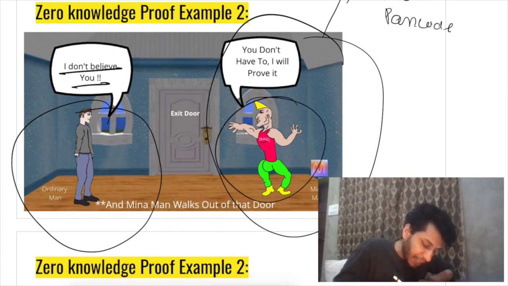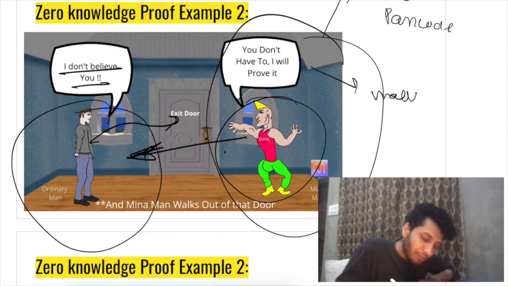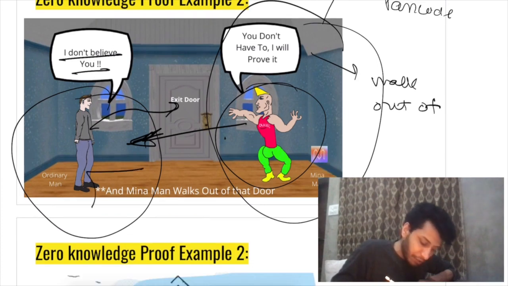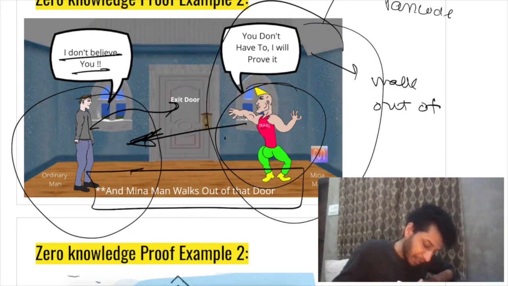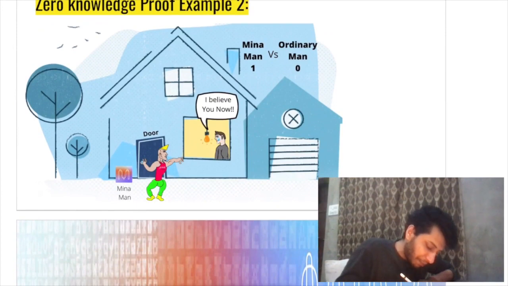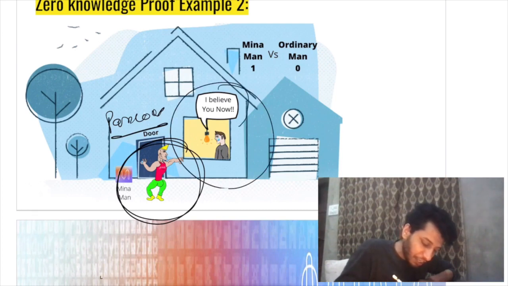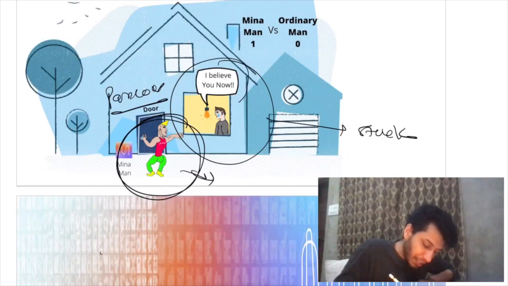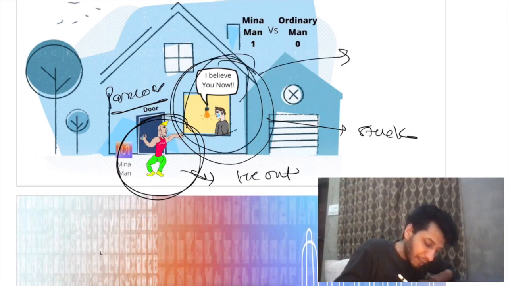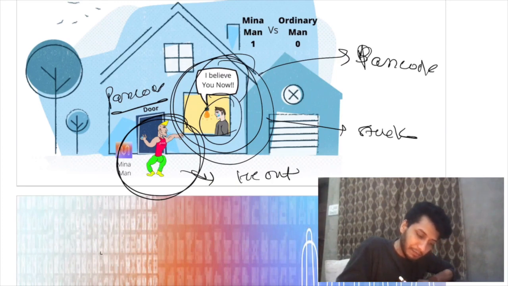He can tell him the passcode and he can unlock the door. Or he can just walk out of this door. And this is what Meena man did. He simply used that passcode and opened the door and came out of this house. And this guy is still stuck here. Since he is out, this ordinary man now believes that he had that passcode, right?